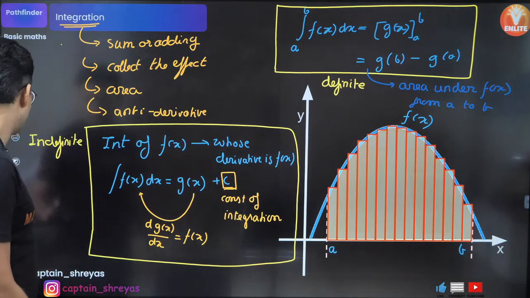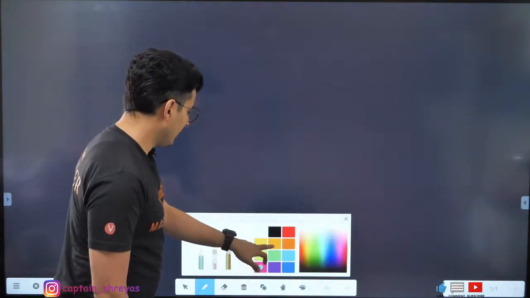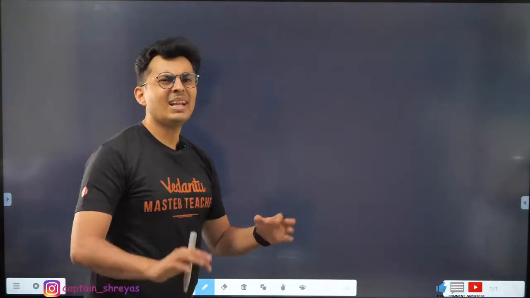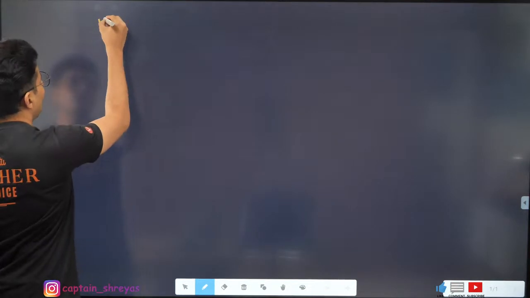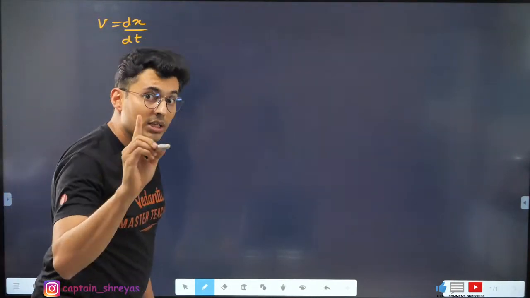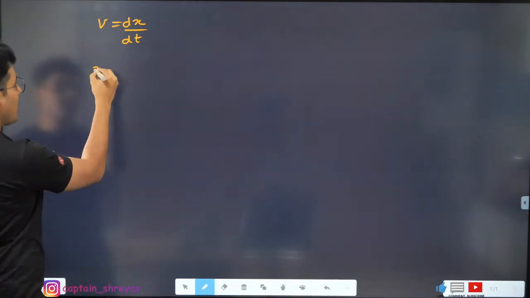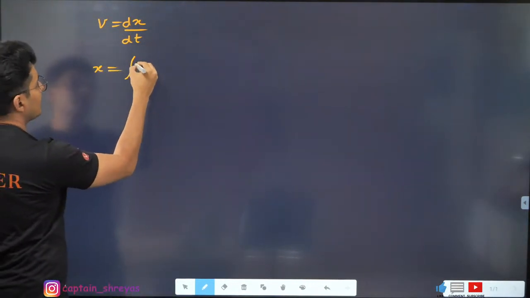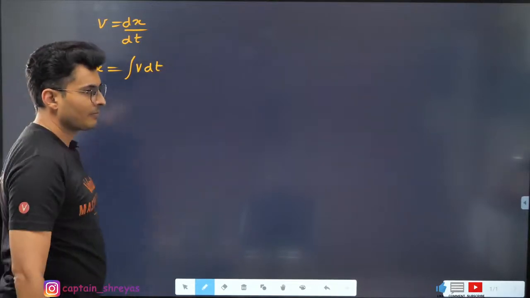I'll give you a simple example, guys. Let me bring my other board. Just hold on. Yep. So let's say for example, velocity is dx by dt. Everybody knows this. Velocity is dx by dt. Hence, x is integration of velocity with respect to time.